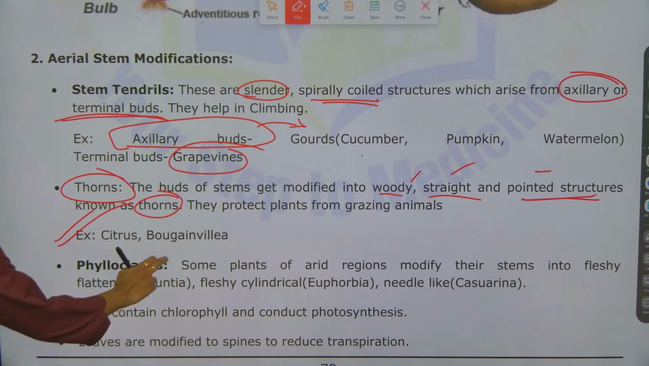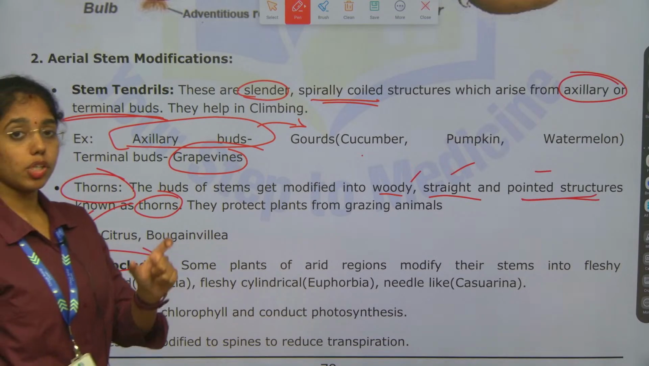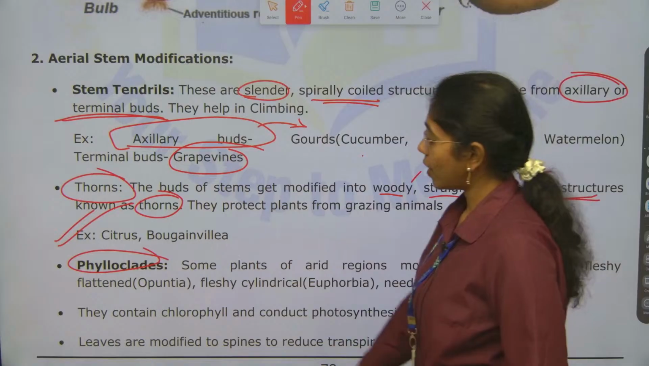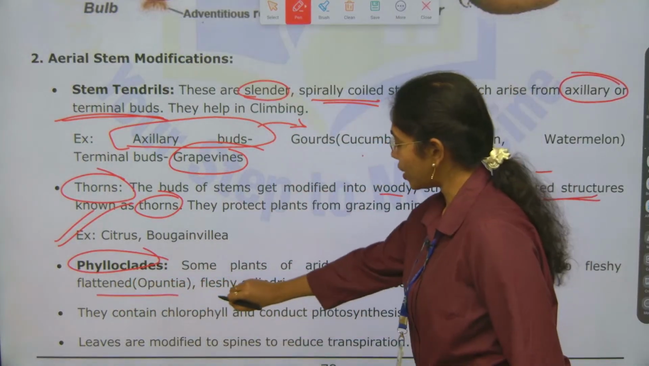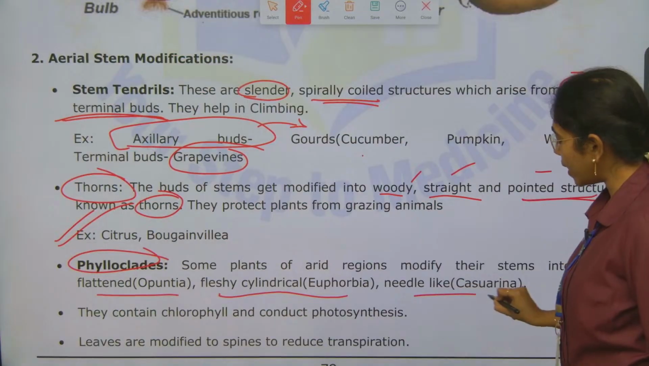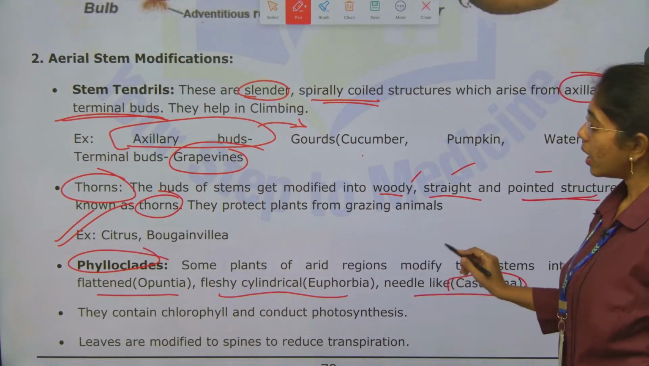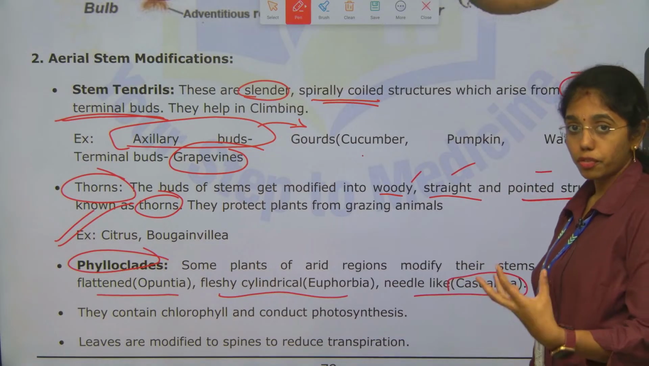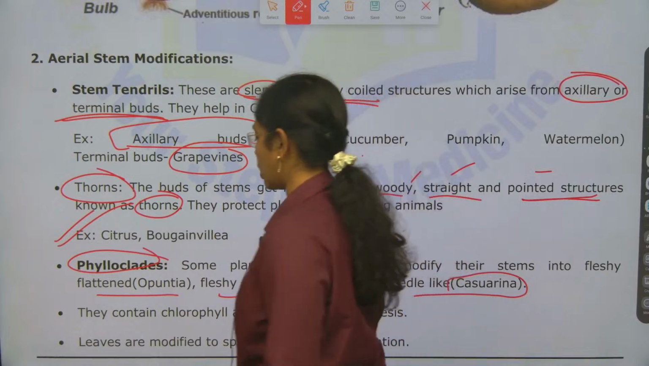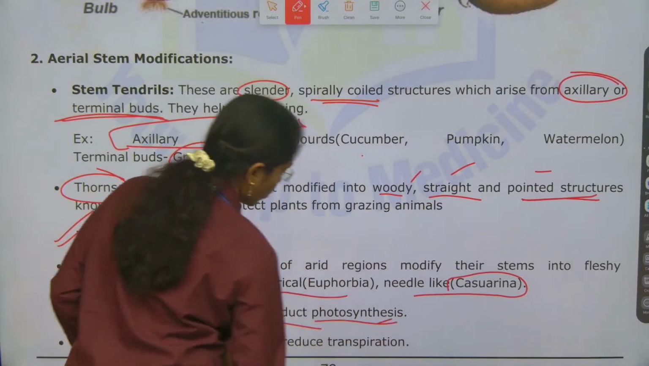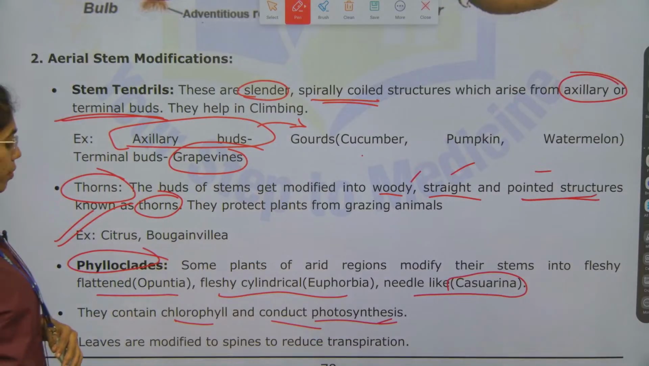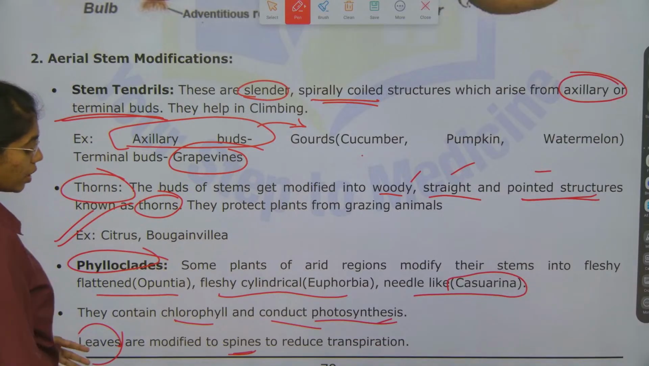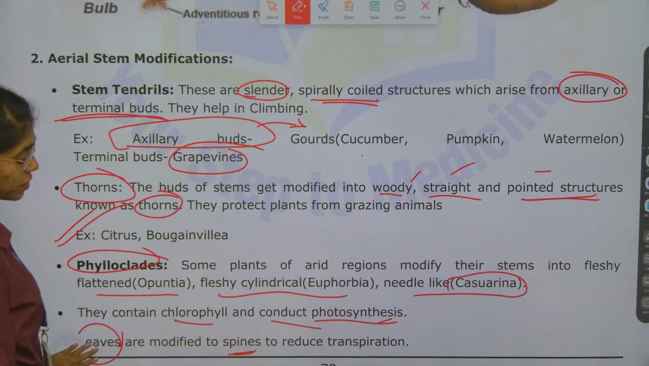Next is phylloclades. Here the stem, the shoot, gets modified to fleshy structures. It can be fleshy and flattened like in opuntia, fleshy and cylindrical like euphorbia, and needle like in casuarina. Here the stem conducts photosynthesis. The stem has chlorophyll in it. Leaves here are modified to spines.